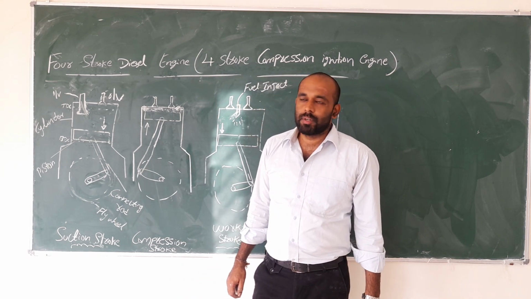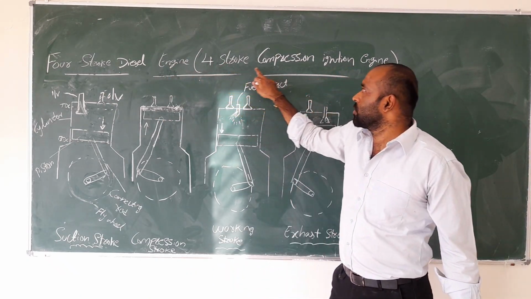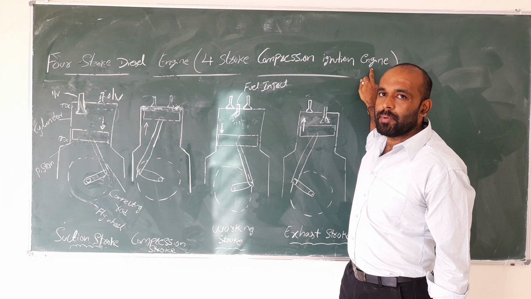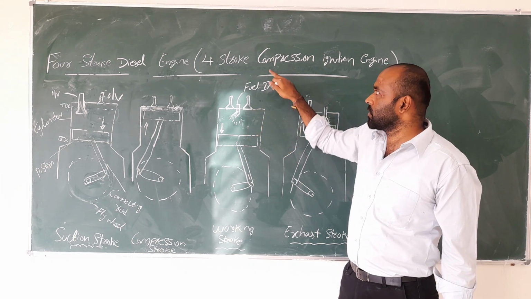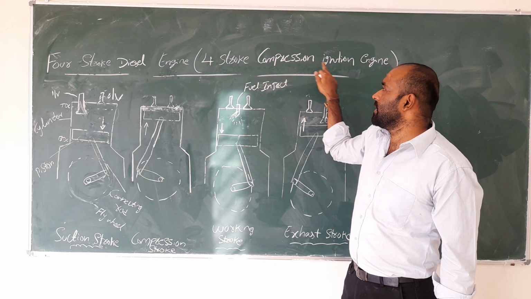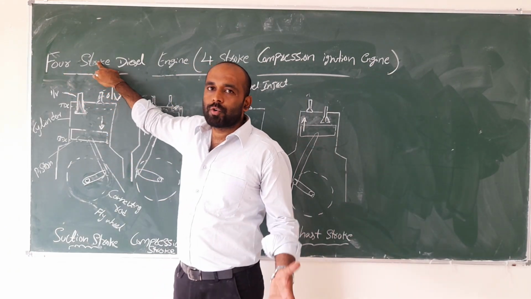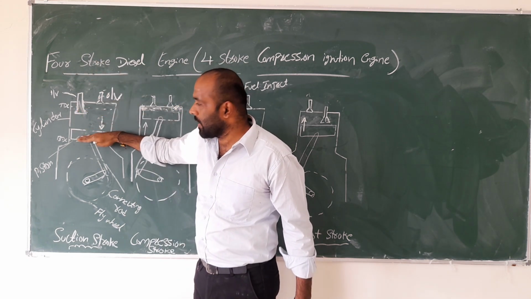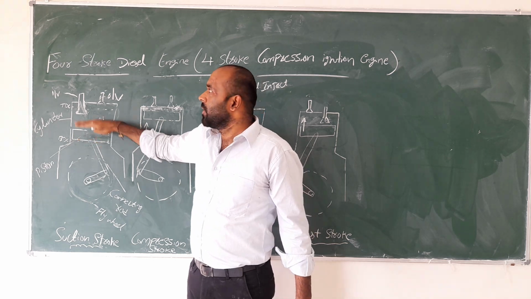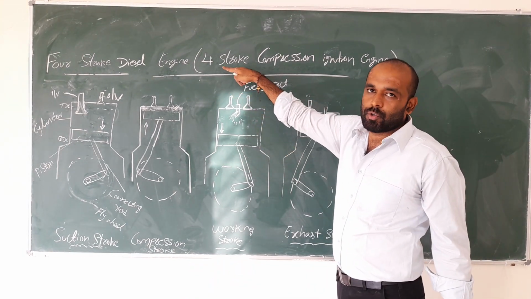Today I am going to discuss the 4-stroke diesel engine, also called the 4-stroke compression ignition engine. Why? Because by using compression, combustion will take place. That's why it is a compression ignition engine. Here 4 strokes are mentioned. A stroke is nothing but the piston moving from top to bottom, that is 1 stroke. Here 4 diagrams are there, that's why the name is 4 strokes.